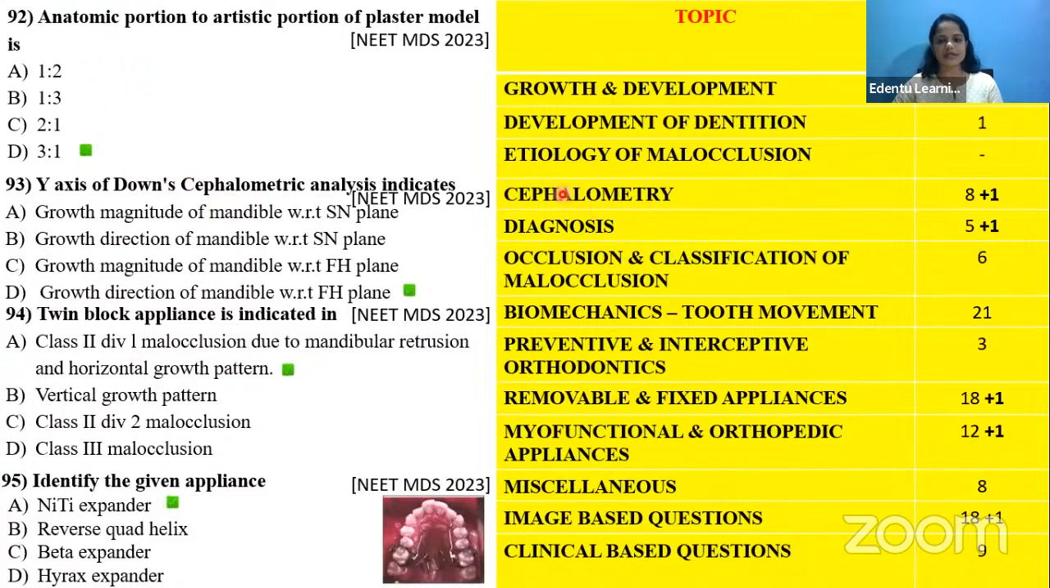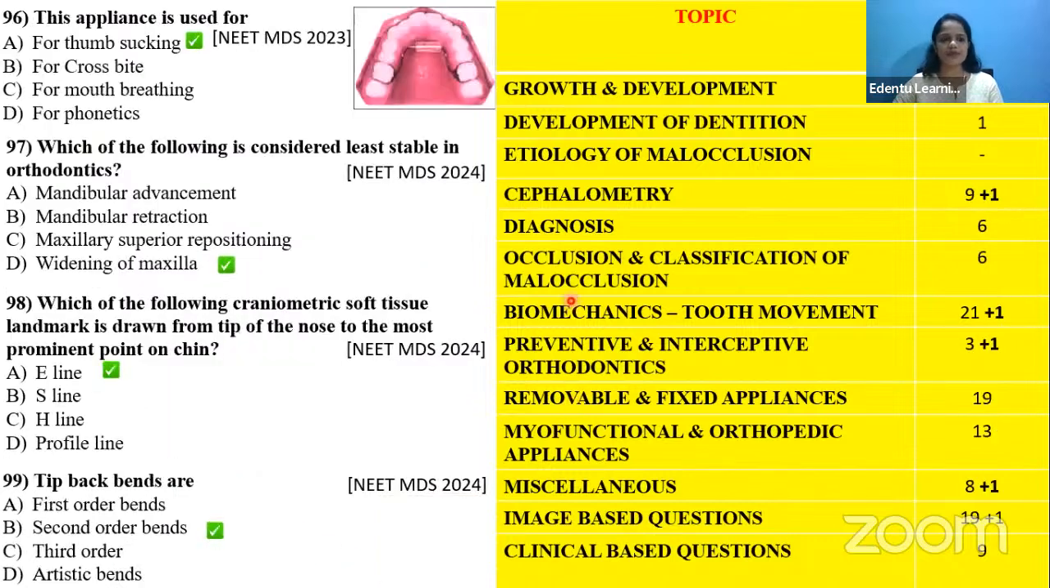The cephalometric analysis, cephalometry category here. Twin block appliance, myofunctional category here. And identify the given appliance, the removable and fixed appliance category. Okay, so this appliance is used mainly, since it is a habit breaking appliance, we are putting it under the preventive and interceptive orthodontics. And the least stable in orthodontics is widening of the maxilla.